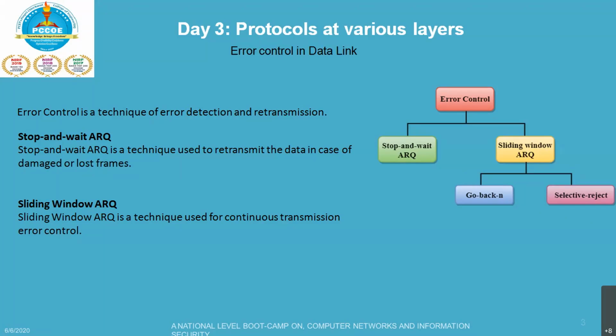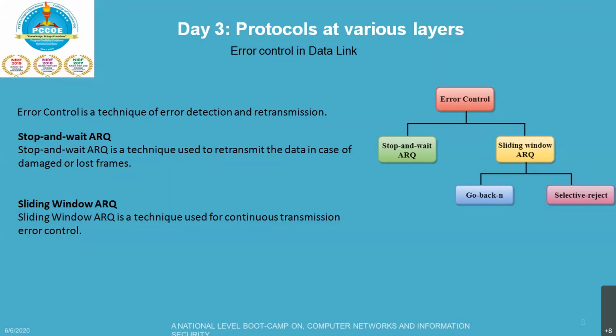The timer means that from sender to receiver, a specific time is assigned. During that time, the entire data has to be transmitted from sender to receiver, and at the same time the receiver should be sending the acknowledgement. So it works with a timer. If the acknowledgement is not received within the allotted time, then the sender assumes that the frame is lost during transmission, so it has to be retransmitted again.